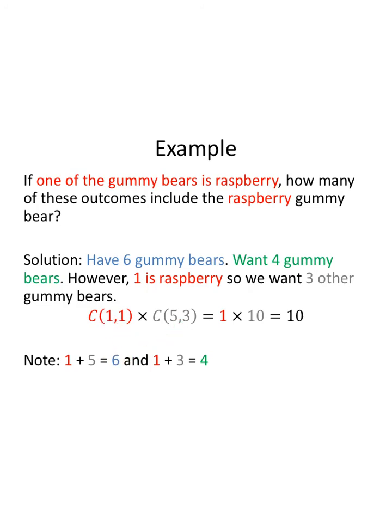The combinations of one raspberry gummy bear taken one at a time is 1. The combination of 5 gummy bears taken 3 at a time, use your factorials, you'll find this is 10. 1 times 10 is 10. 10 different ways we could grab that one raspberry gummy bear in our group of 4 as we're eating this package.